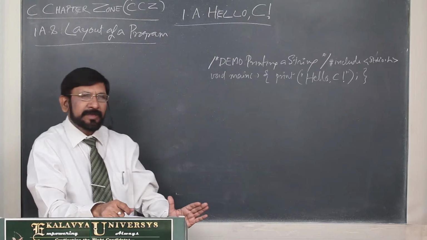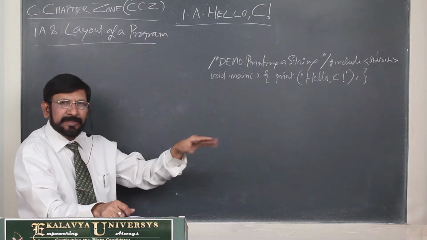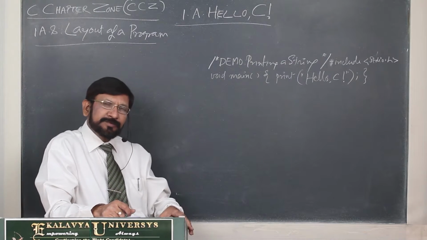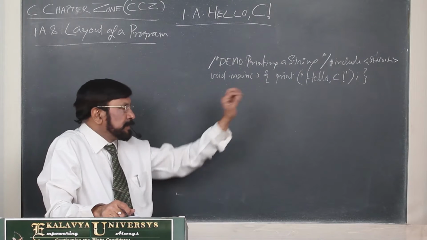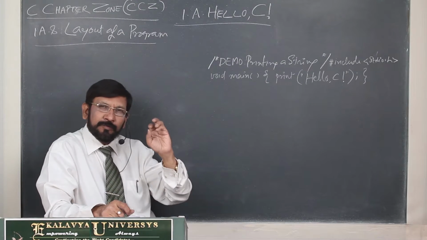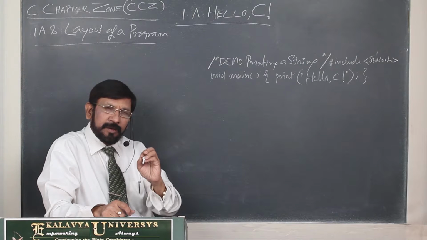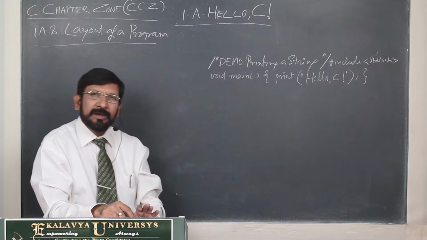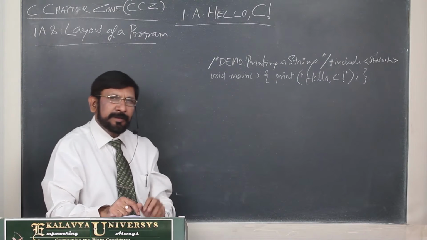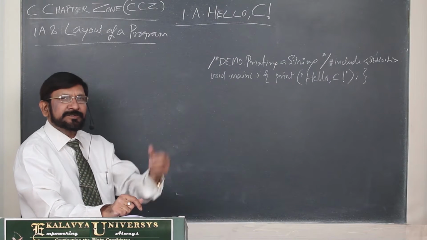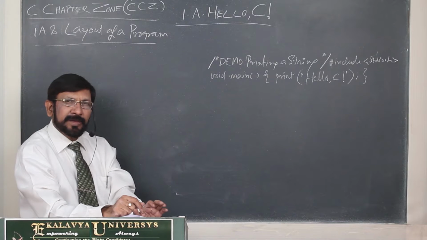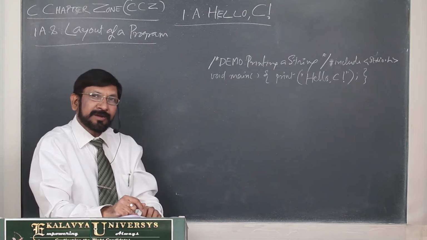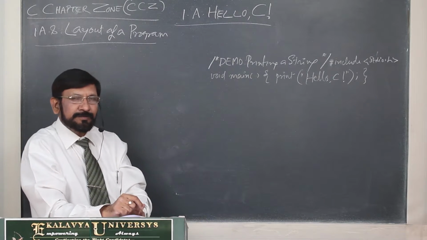In the same way, here there is no handwriting, everything is typewritten. So if you follow the layout principles and conventions strictly, and maintain the readability characteristic of the program, then it is equivalent to having good handwriting. You get the first impression.